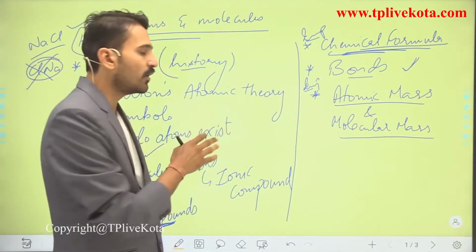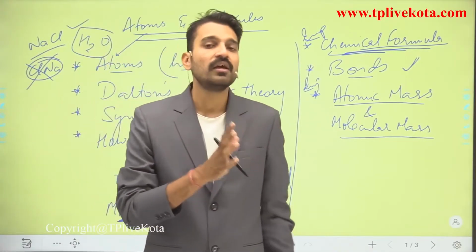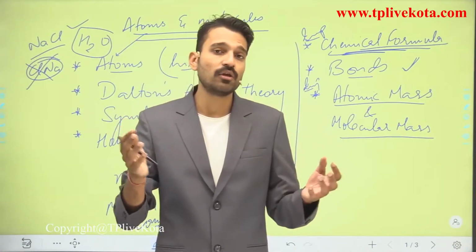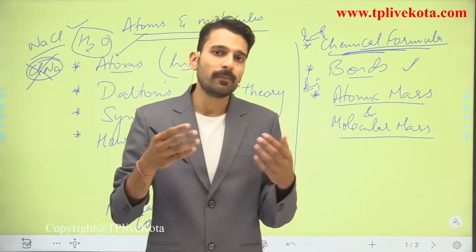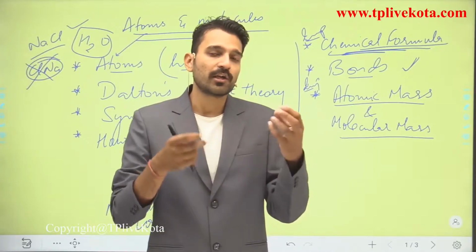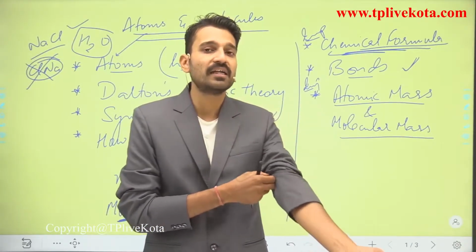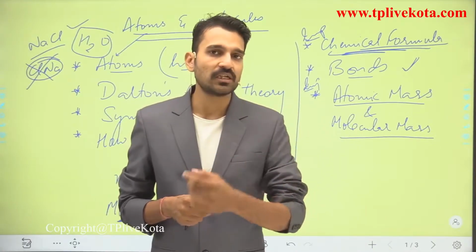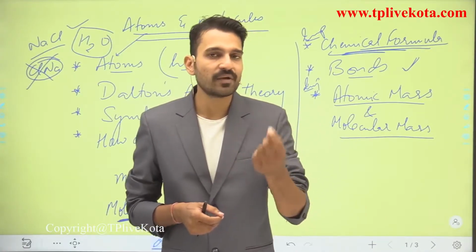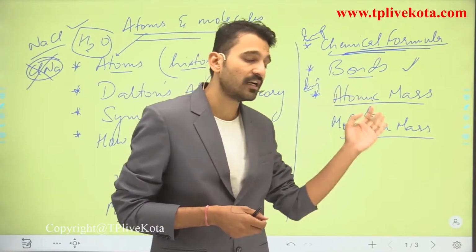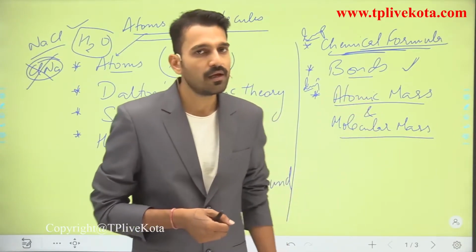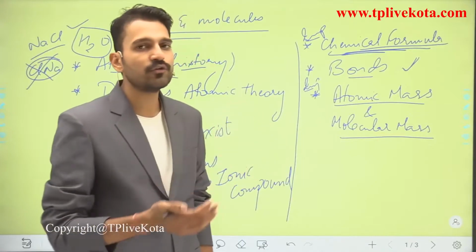We are going to see the atomic masses and the molecular masses in detail, because if we are talking about chemistry, we deal with the atoms. Actually we deal with matter, and how the matter interacts with each other. It is the atom that is taking part in every chemical reaction. So the atom must be having some kind of mass. To represent that mass we use atomic masses, and for the molecules we use molecular masses.